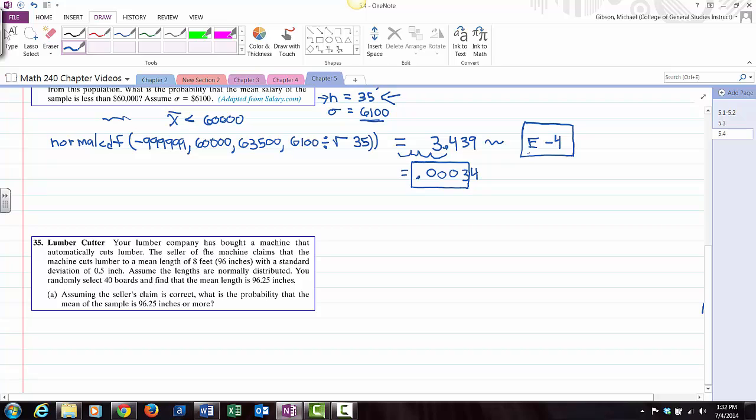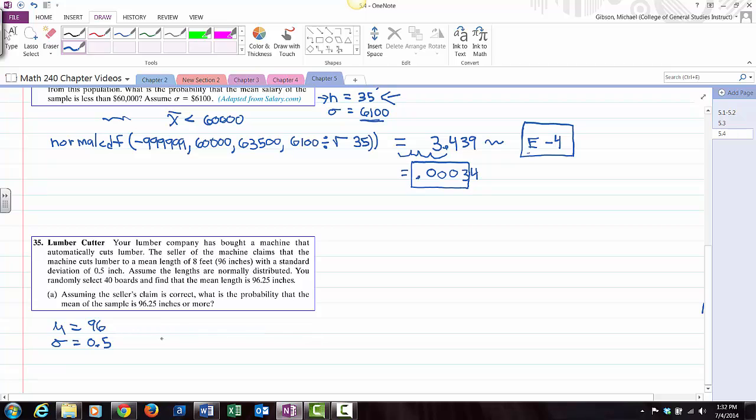Lumber cutter. Your lumber company has bought a machine that automatically cuts lumber. The seller of the machine claims that the machine cuts lumber to a mean length of 8 feet. All right. Mean equals, everything else is in inches, so we'll use 96 with a standard deviation of 0.5 inches. Assume the lengths are normally distributed.